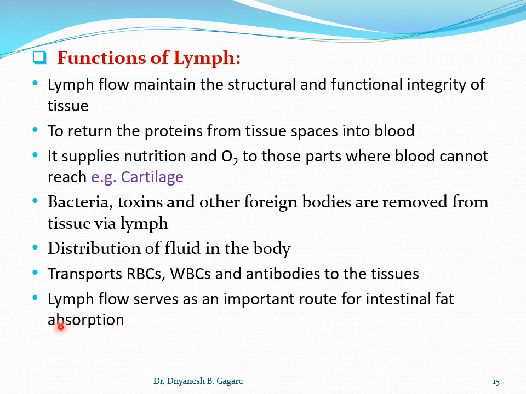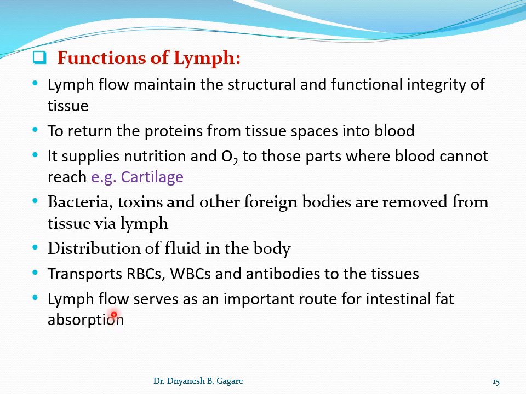The last function, students: lymph flow serves as an important route for intestinal fat absorption. Most of the nutrients from the GIT are absorbed into the blood capillaries.